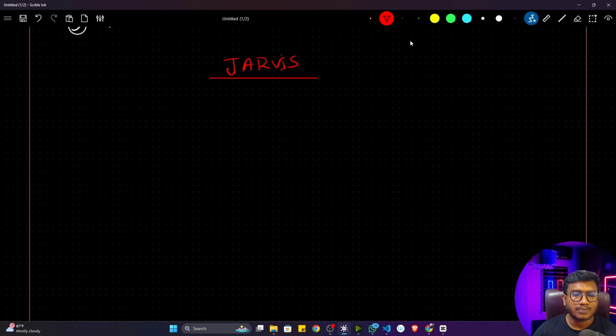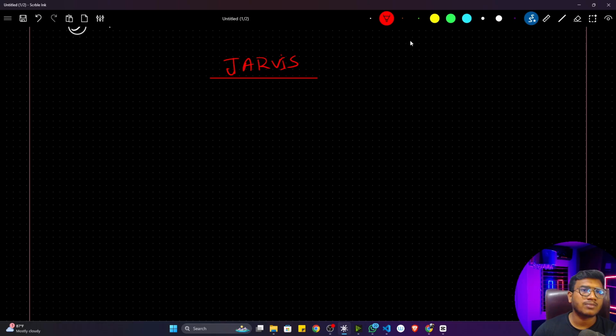Now see, JARVIS can perform all kinds of tasks, whatever tasks are available inside our computer. But here I'm not going to integrate all the tasks, all the operations. I'm going to add some specific tasks in this particular system. And once you see the implementation, how I'm doing it, you can automatically add some more tasks in this JARVIS system. It's not like you will be adding everything in one day. It's a day by day implementation. Day by day we'll be improving this application. Okay, this is the idea.